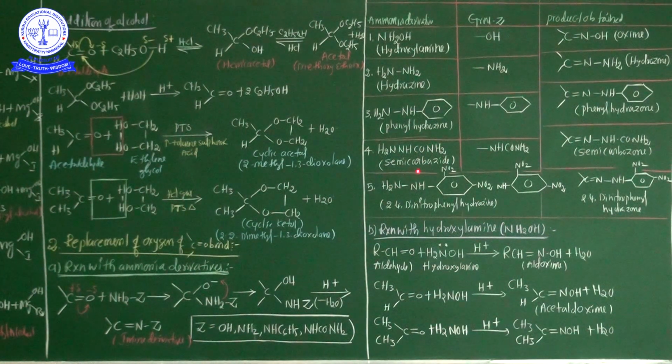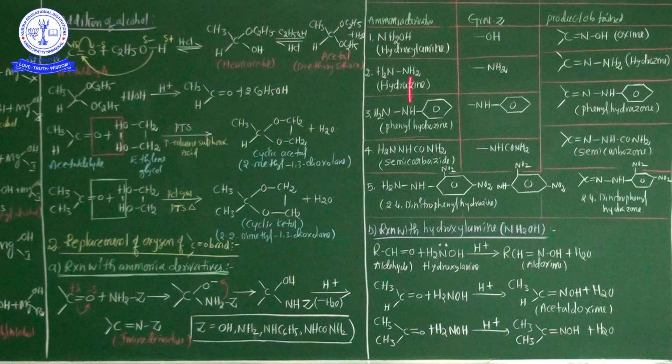This semicarbazide attacks the aldehyde and ketone, and after removing the oxygen atom from the aldehyde and ketone, the final product is semicarbazone. Okay, semicarbazide is converted into semicarbazone. Clear?